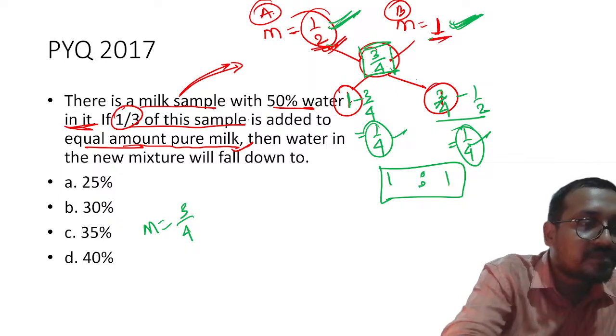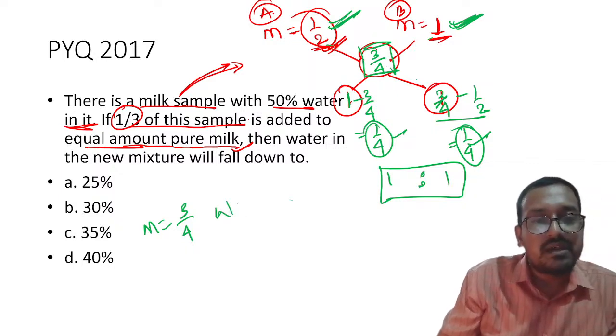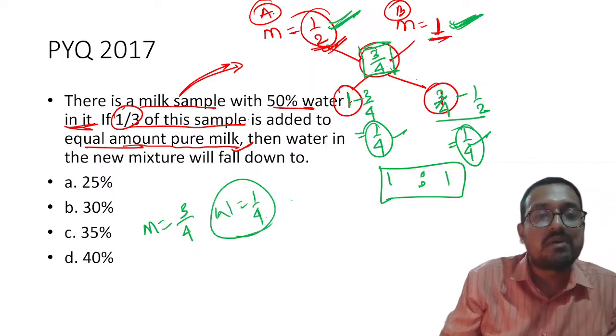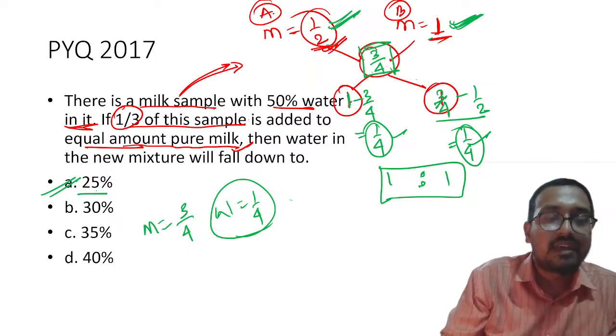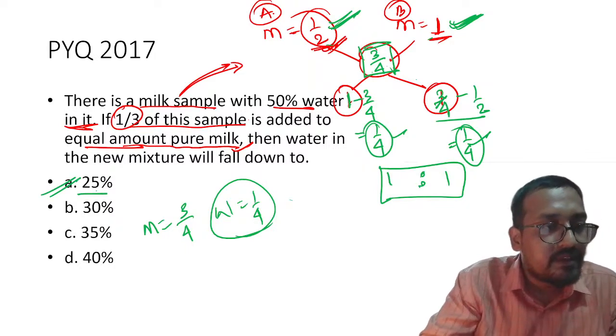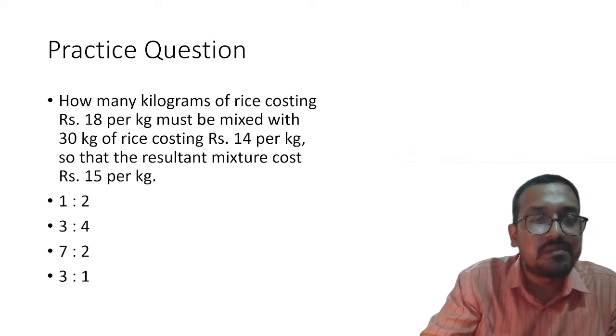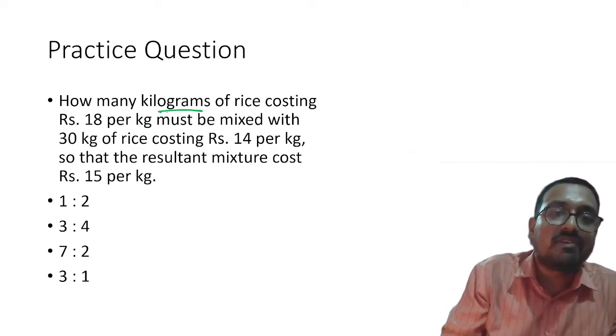Clear? Then water will become 1 by 4, right? So please remember that is why A is the correct answer. Is it clear? A is the correct answer. Please remember.